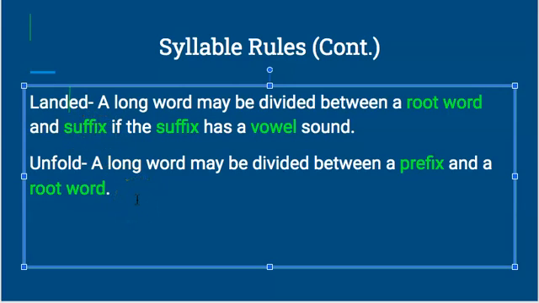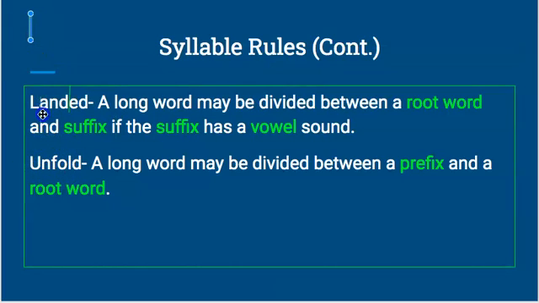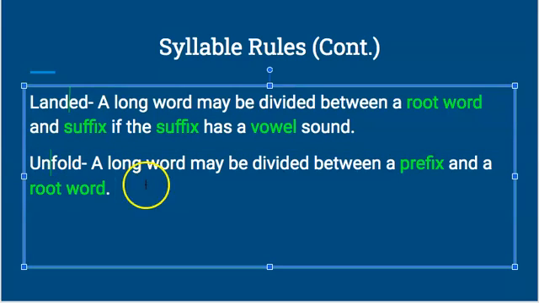All right, then the word unfold says a long word may be divided between a prefix and a root word. So the word unfold. Fold would be your root word. Un would be your prefix. So that's where you separate that word. So you put your line between the un and fold. And again, un is your prefix. Prefixes come at the beginning, suffixes come at the end.